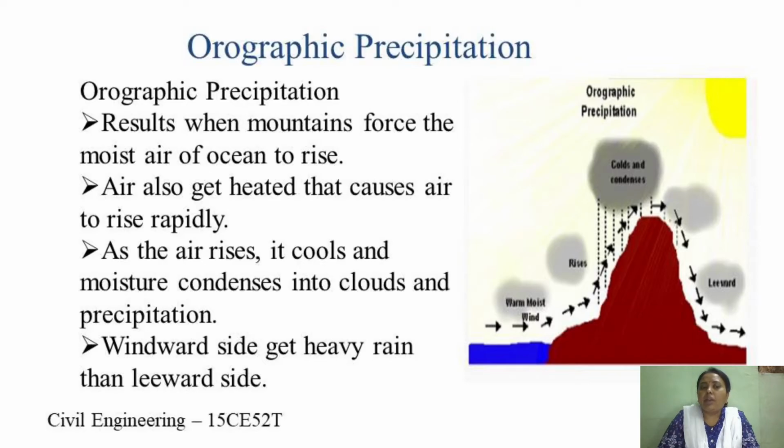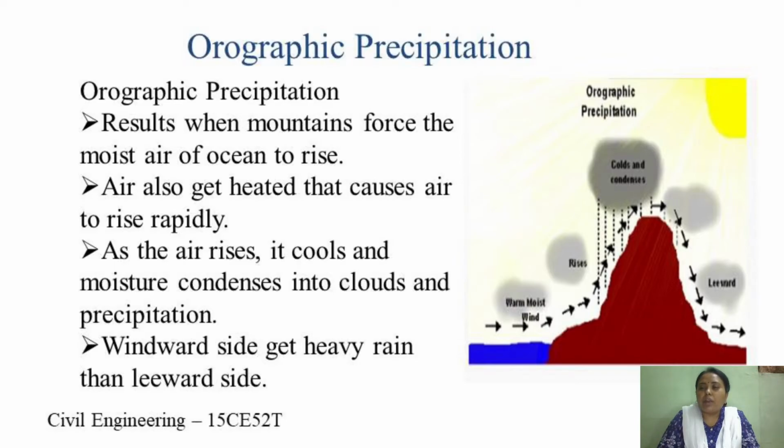Hence, the windward side gets heavier rain than the leeward side. That is, the precipitation is greater on the windward side of the barrier when you compare it with the leeward side of the barrier. So the rainfall is generally composed of showers and steady rainfall. You can see in the image that the cloud formation takes place after condensation, and the mountain on the windward side receives heavy rainfall, whereas on the backward side of the mountain, that is on the right side, there is a little rainfall.